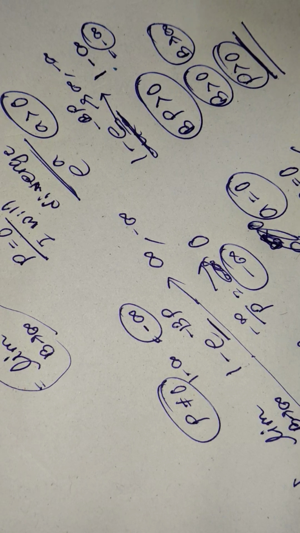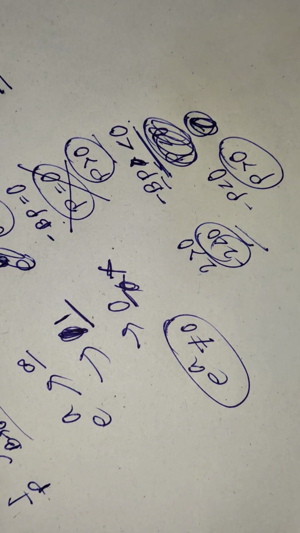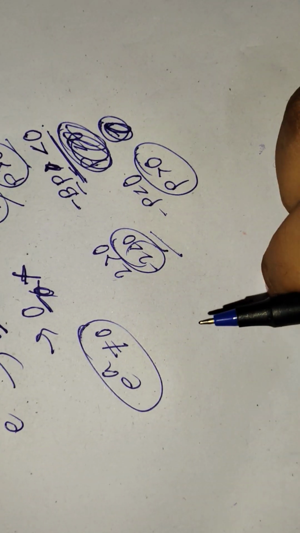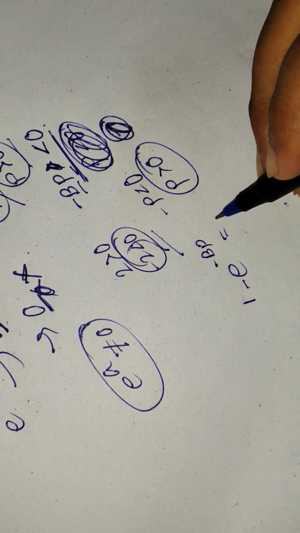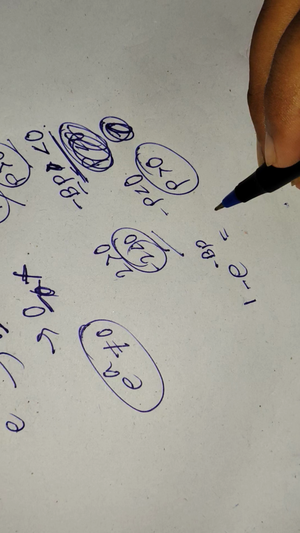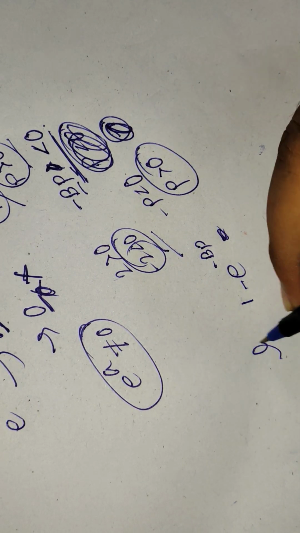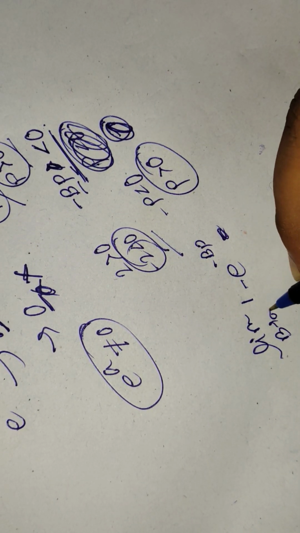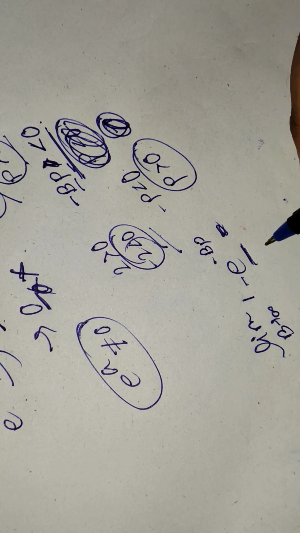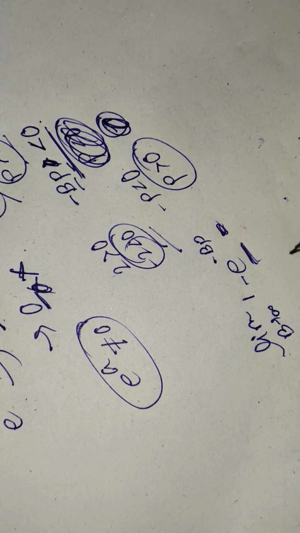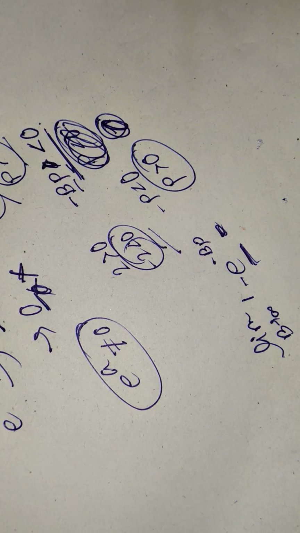Now let's talk about another portion, which is 1 minus e to the power minus bp, limit b tending to infinity. Now basically it will exist when this portion will be 0 or less than 1 or greater than 1 or something like that.